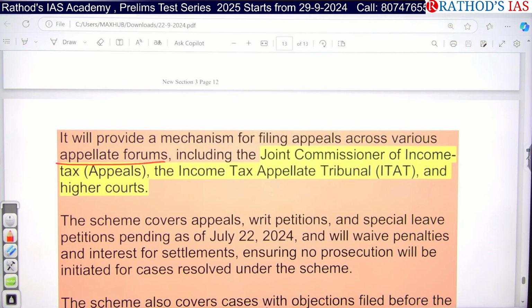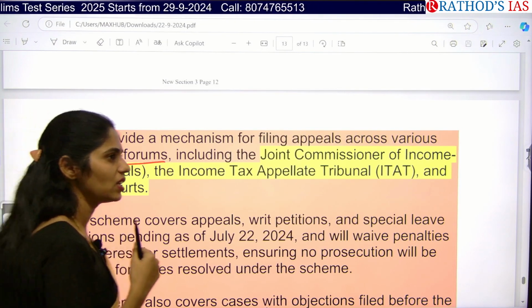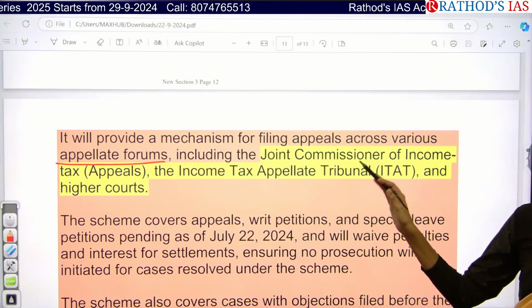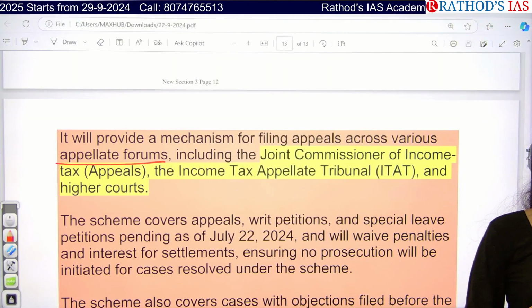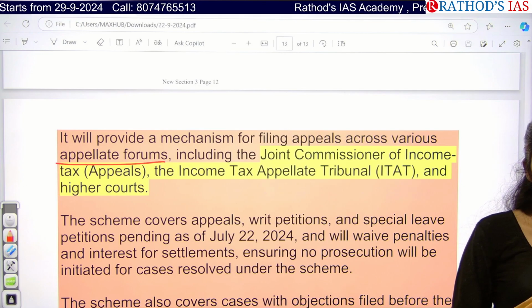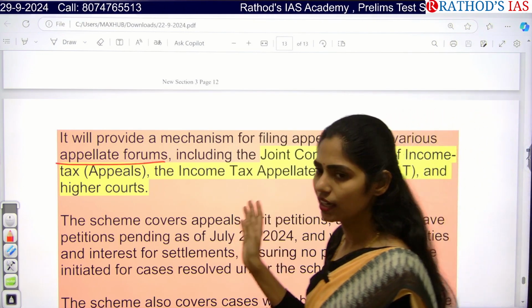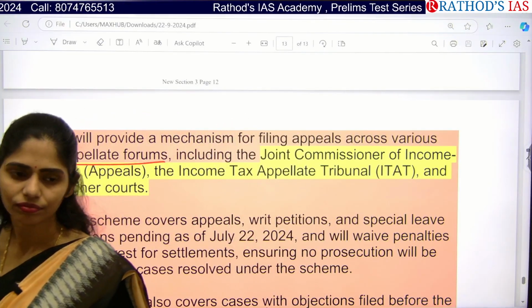So taxation is done, right? So did sir explain about this Vivad Se Vishwas scheme? No, it is very important actually. So this is 2.0. Earlier in 2019, I think, if I'm not wrong, the first phase of Vivad Se Vishwas scheme came up by Nirmala Sitharaman, and it was a great success. Okay, so I'll ask sir to discuss even current affairs related things from the chapter.